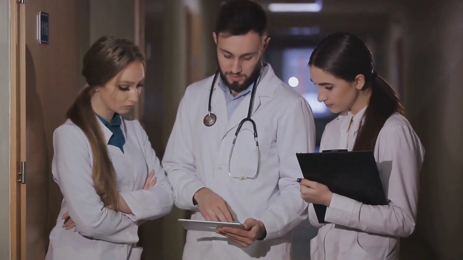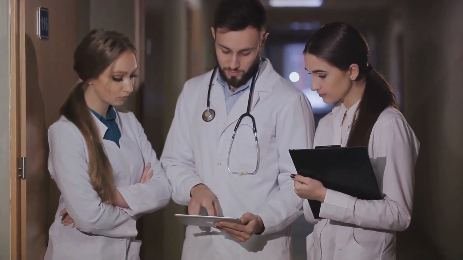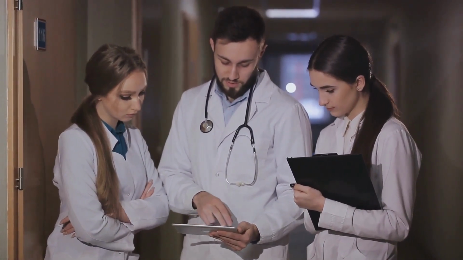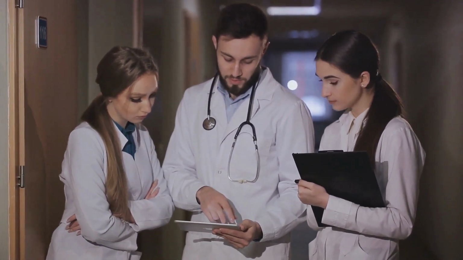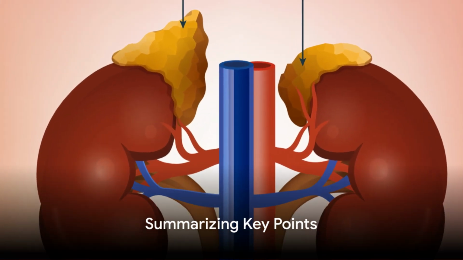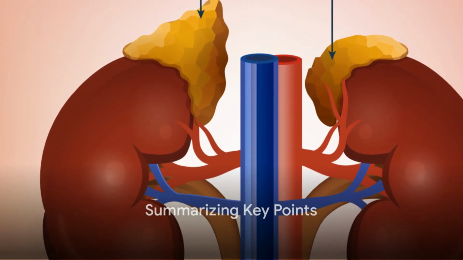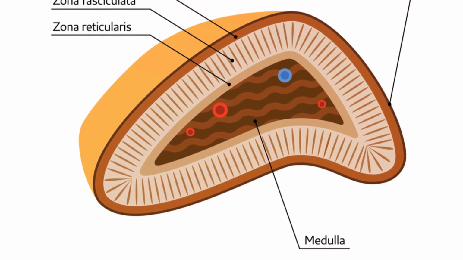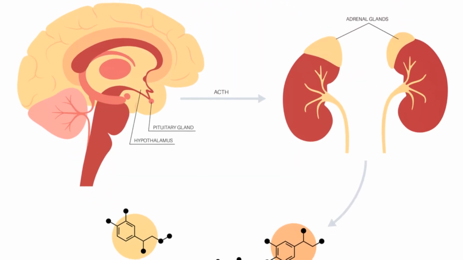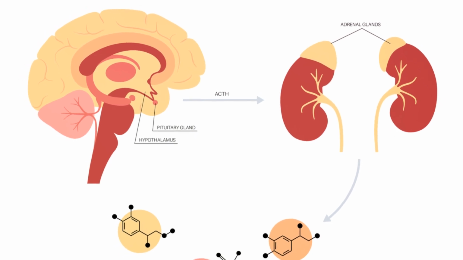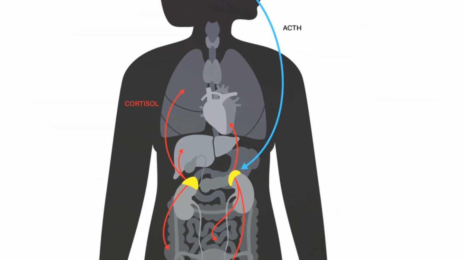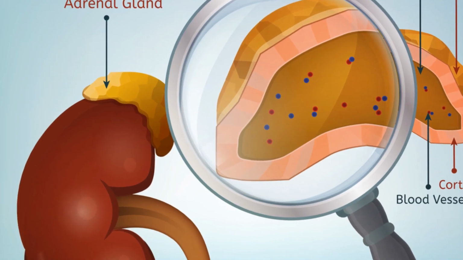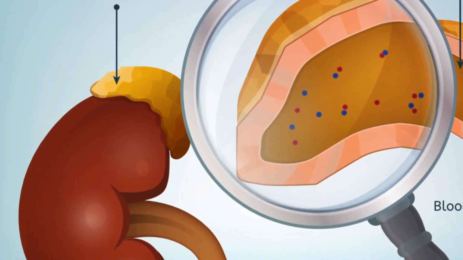In tertiary adrenal insufficiency, impaired CRH production leads to decreased stimulation of ACTH release, ultimately resulting in decreased cortisol synthesis by the adrenal glands. To summarize, adrenal insufficiency can occur in three forms: primary, secondary, and tertiary, each linked to a different part of the HPA axis. This complex neuroendocrine system, which includes the hypothalamus, pituitary gland, and adrenal glands, plays a critical role in our body's response to stress and maintenance of homeostasis.